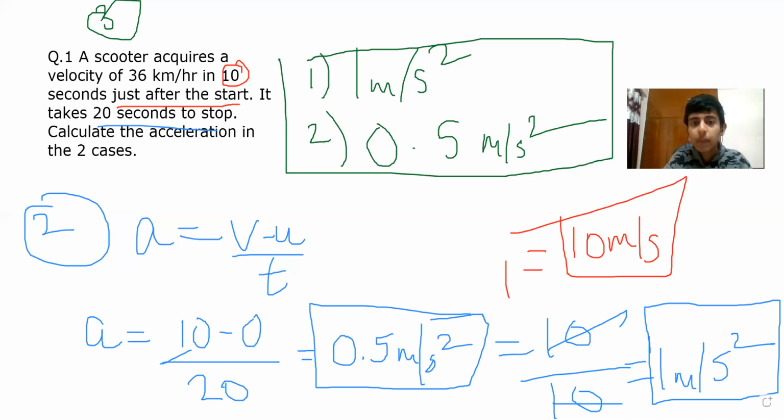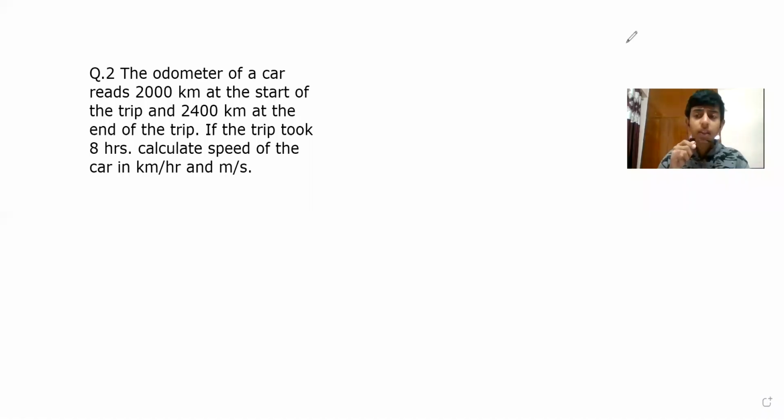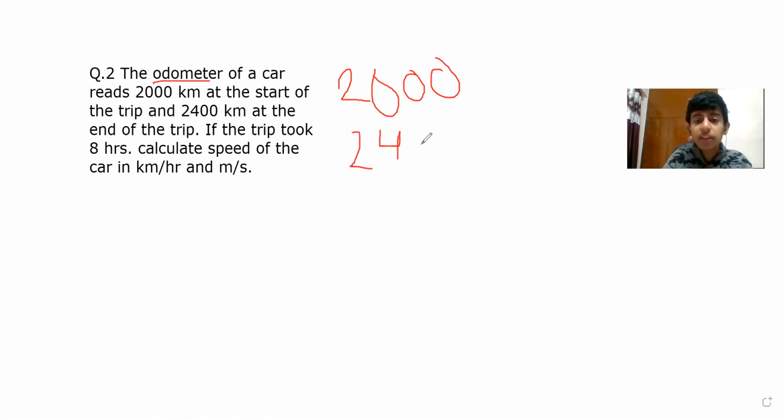Now let's move to the next question. It is also interesting. The odometer of a car reads 2000 kilometer at the start of the trip and 2400 kilometer at the end of the trip. If the trip took 8 hours, calculate the speed of the car in both kilometers per hour and meters per second. See, an odometer is a device which tells us the distance we have covered in that interval of time. So in the beginning, it was 2000 before the trip started, and after that, it was 2400.